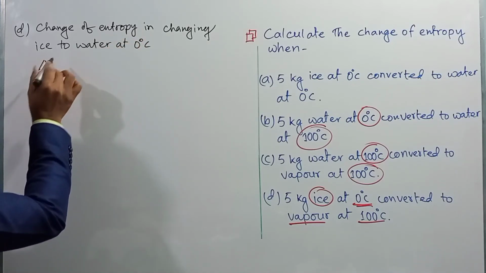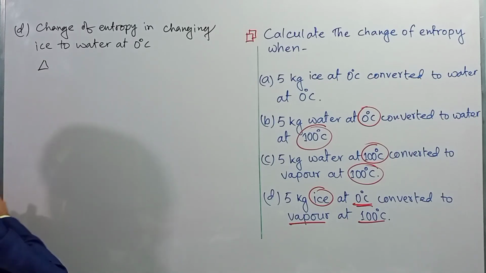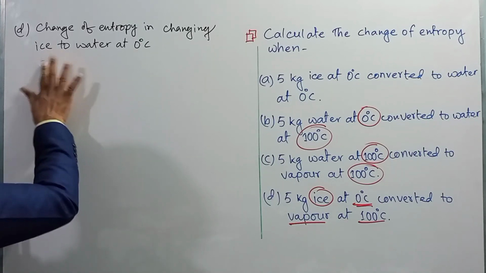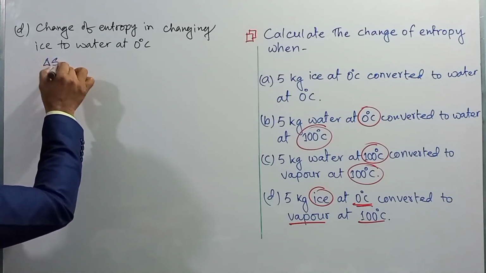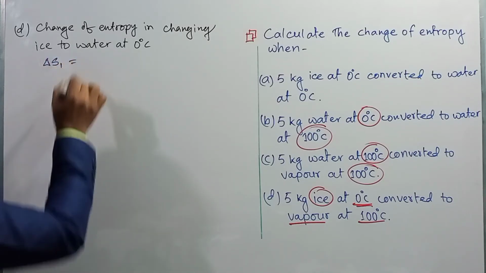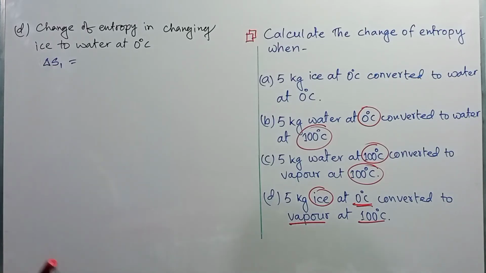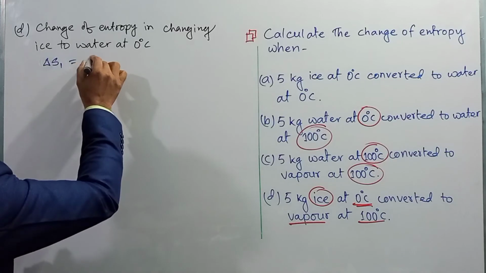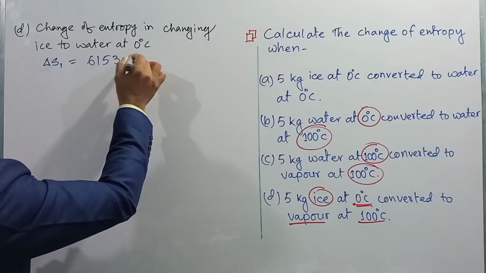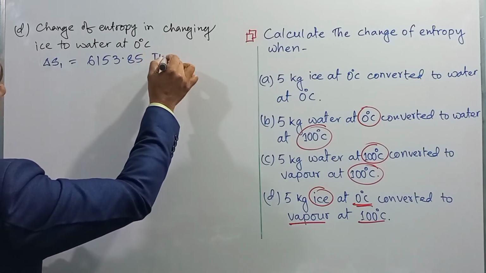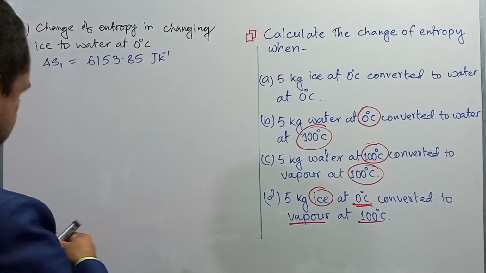This can be calculated as del S1. Already we have calculated the value in our previous calculation. It will be 6153.85 joule per Kelvin, right?